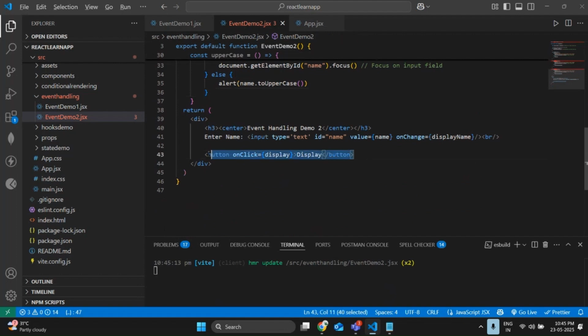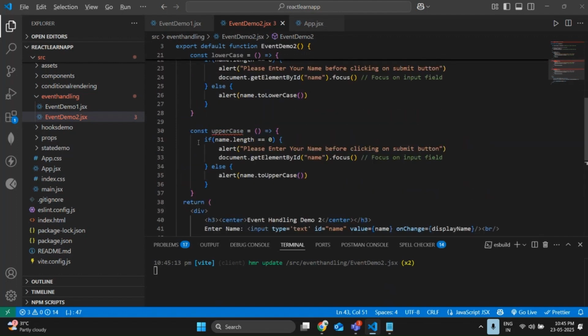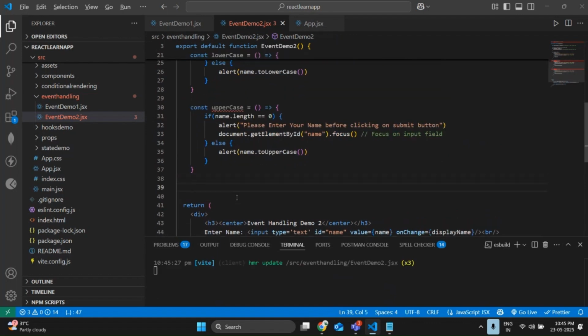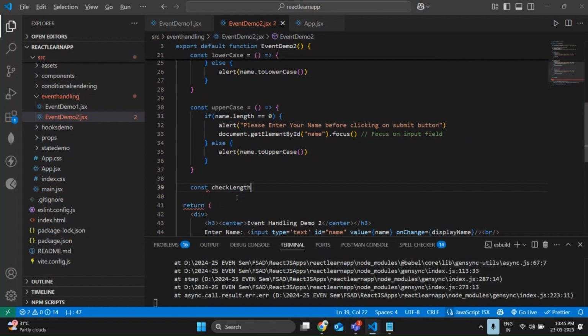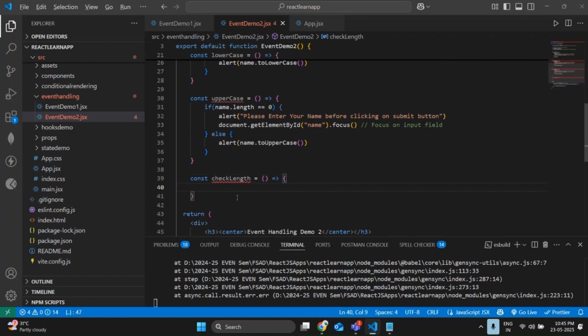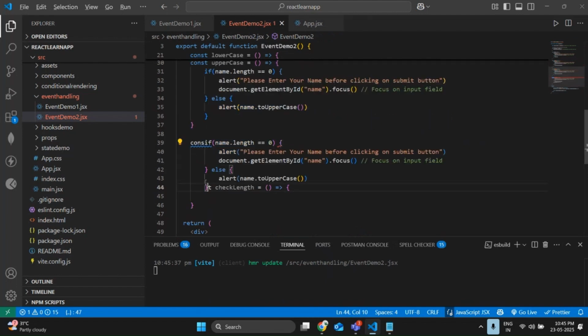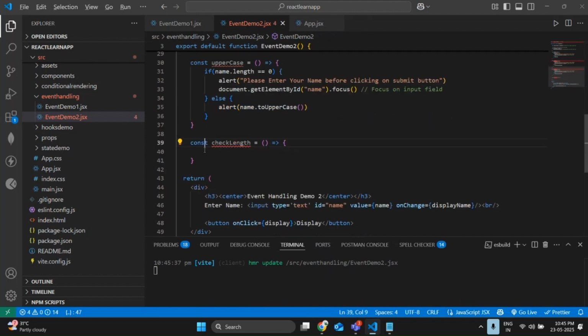Let me add two more buttons. Before adding the buttons, let me add one more function to check the length of the name. So const checkLength is equal to an arrow function. Let me write the same: check the name. If name is there, okay, fine. If name is not there, send him the alert.